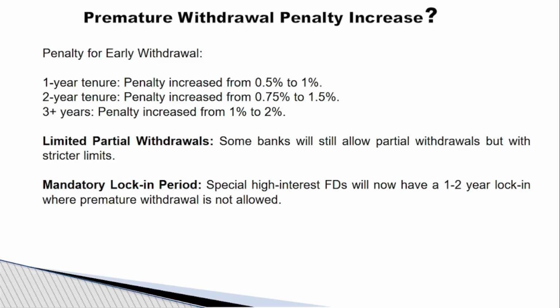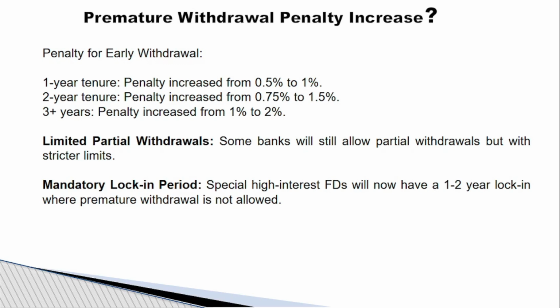Premature withdrawal penalty. For example, you made a deposit for 5 years or 3 years or 2 years. If you come and withdraw the deposit before maturity, then a penalty will be calculated. For example, in some cases, if you made a deposit for 1 year and you withdraw prematurely, then the bank used to charge minus 0.5%, minus 0.25%. Now it is increased. If it is a 1 year tenure deposit pre-closed, then the penalty will be 0.5% to 1%.